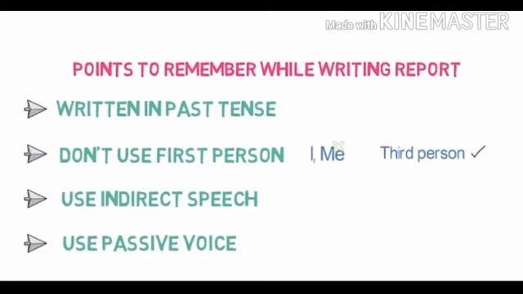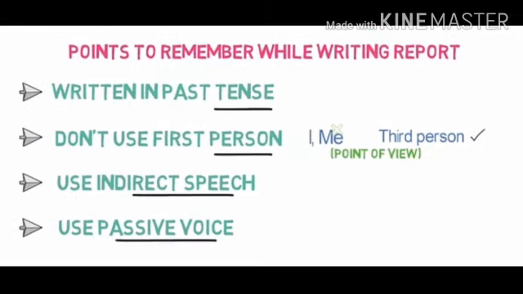If you see all the 4 points, it means you must have knowledge of the tense first of all. Then only you will get to know what is past tense. Secondly, you must have knowledge of the first person, second person and third person. Thirdly, direct indirect speech, you must know what is indirect speech, and passive voice. It means active passive. So these 4 grammar topics are included in report writing indirectly. You can see past tense, first person should not be used, it means third person you must know, then indirect speech and the passive voice. And good for us that we have already taken all these 4 topics in our grammar.